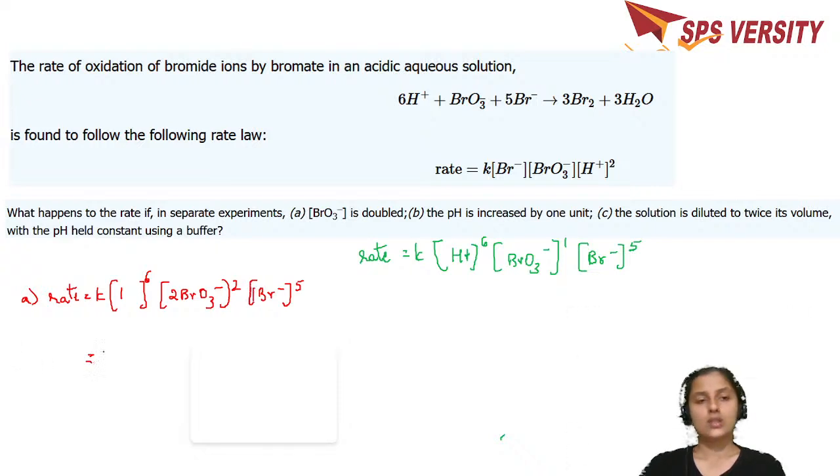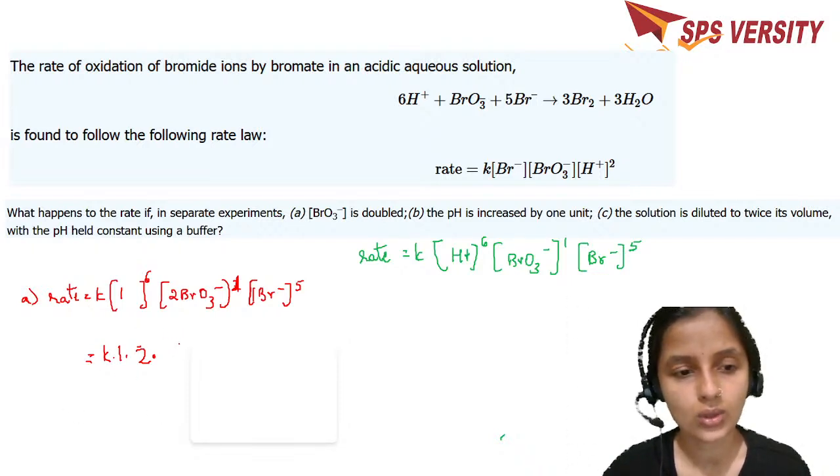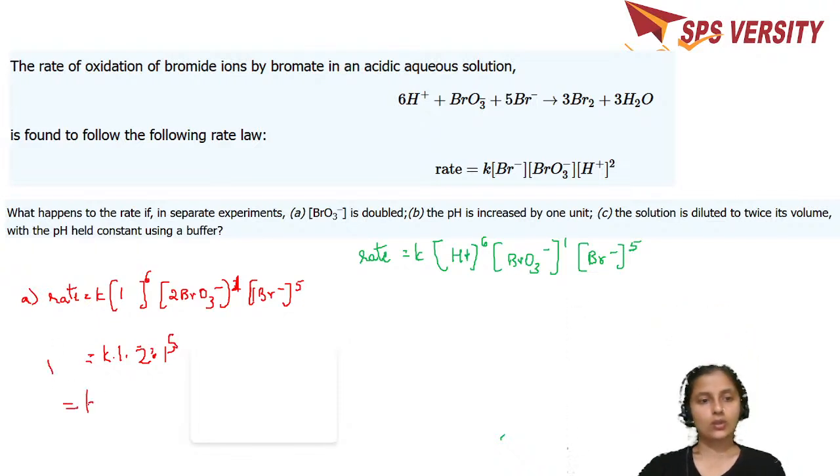You should not change the power on top, only change this to 2 times 1 to the power 5, because all these other concentrations will remain as they are. So this becomes 2K. So the rate is going to double. Can you see that? The rate doubles. So when BrO3 concentration is doubled, the rate is going to double.